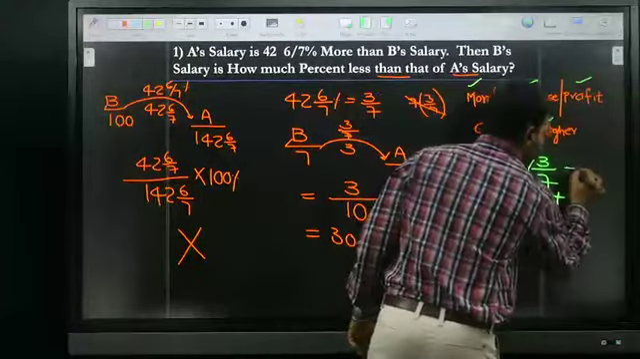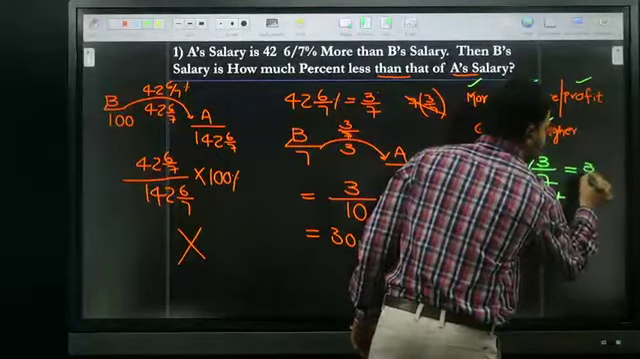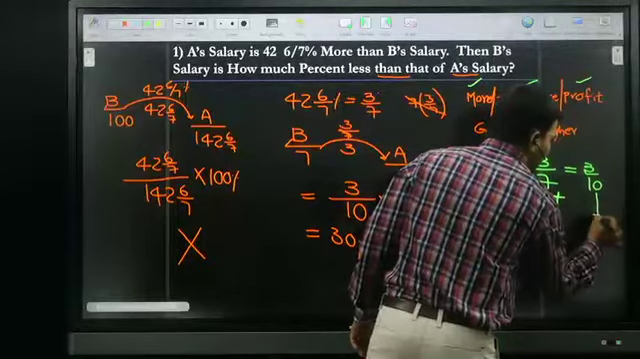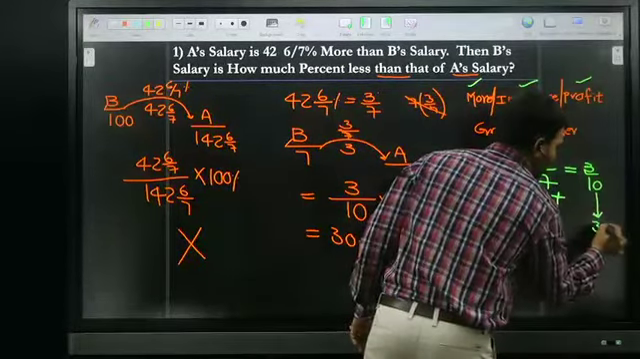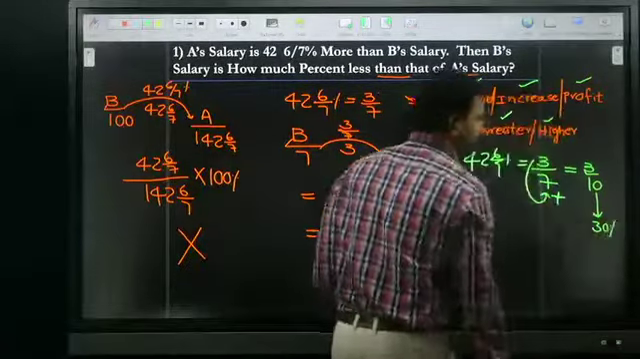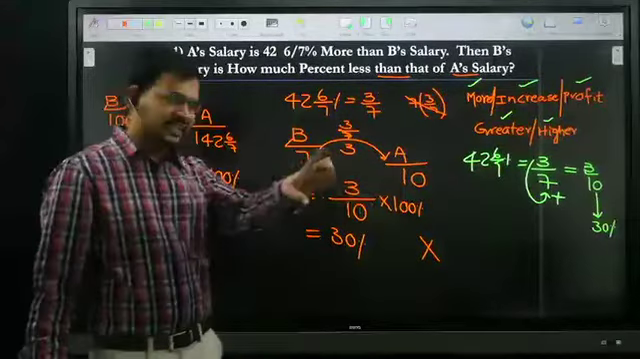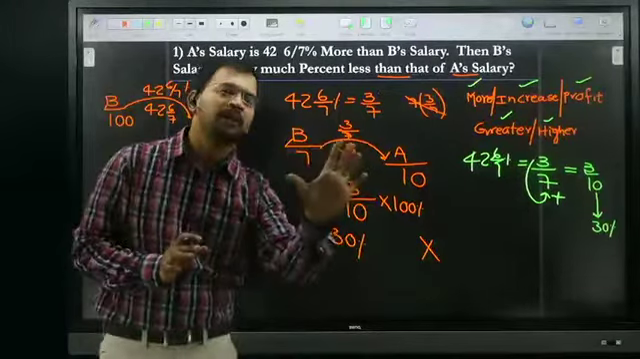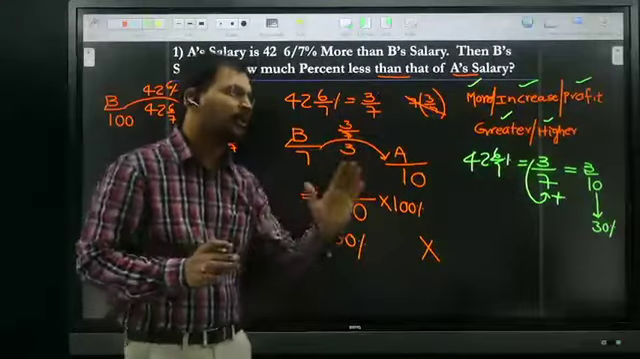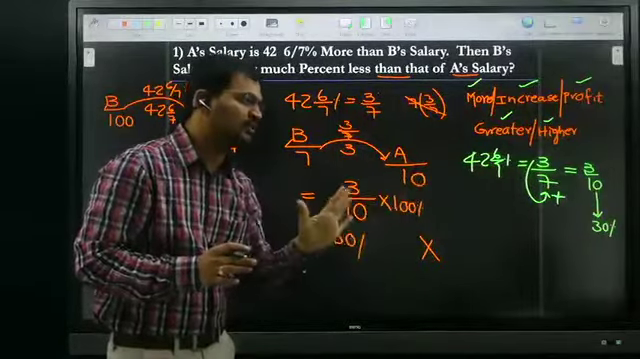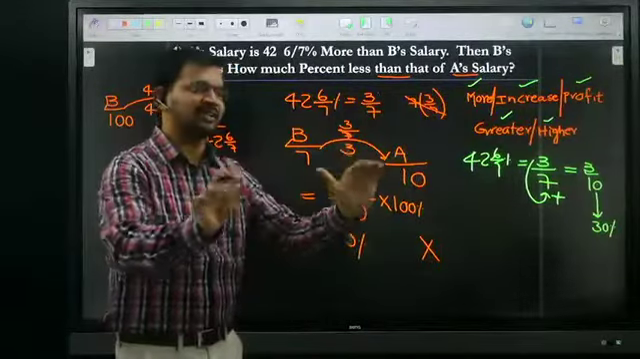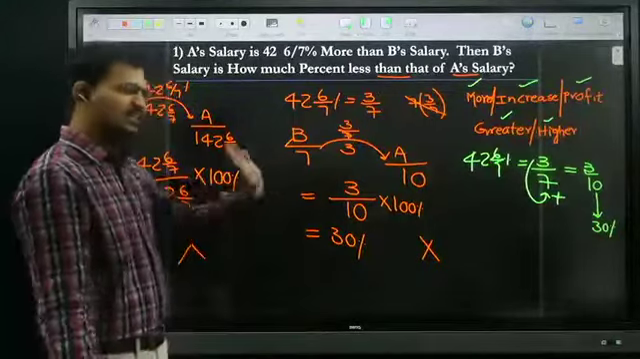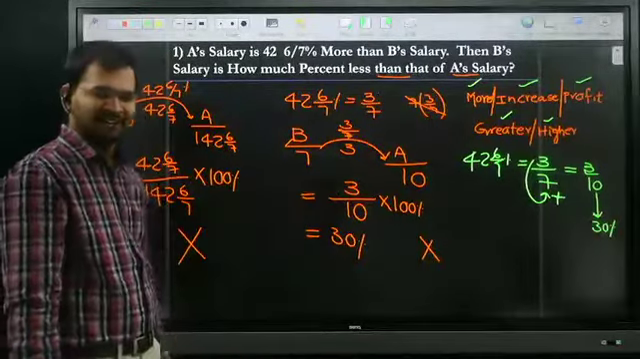If 3 is added to 7, we get 3/10. So 3/10 is nothing but how much percentage? 30%. Your answer is 30%. Within seconds you are getting the answer, right? Just simply remember, the numerator value is added to the denominator. If 3 is added to 7, 3/10, and 3/10 is nothing but 30. Your answer is 30%. It's very easy to remember.